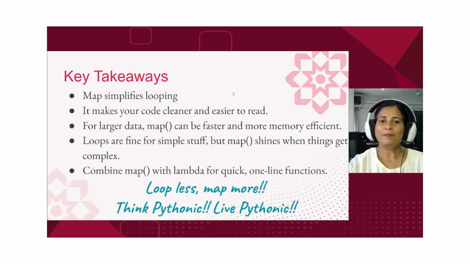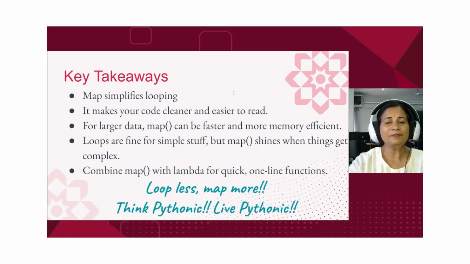Use map to apply a function to every item. No need to write extra loops. And it cleans up your code and makes it easy to follow. When your data grows, do not worry. Map can be faster and more efficient. Of course, loops are good for small things, but map is your friend when it gets bigger.